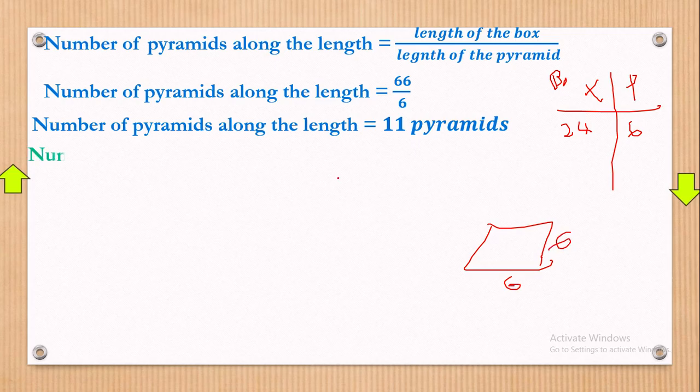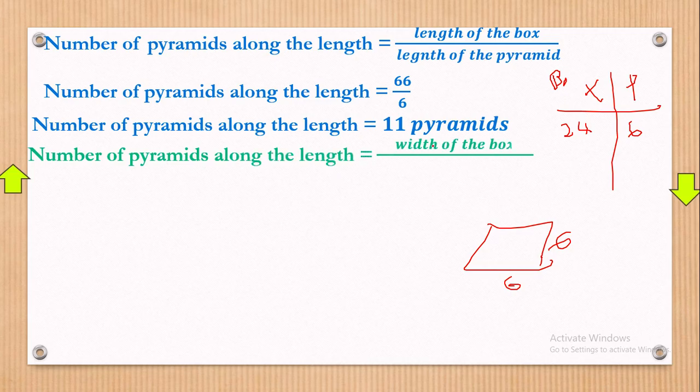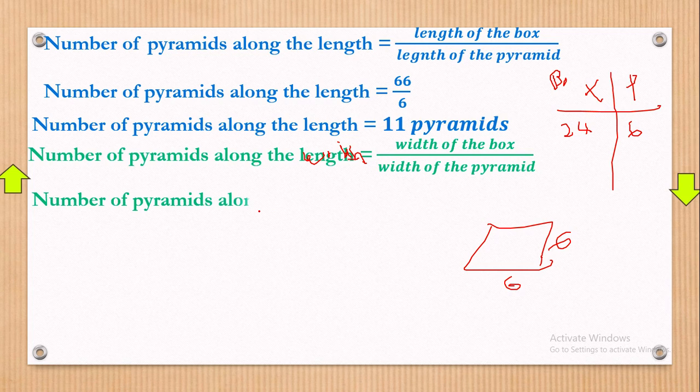Also let's compare, we divide. So the number of pyramids along the width. Sorry, there was a network error, but we have it corrected this time around. This is meant to be width, not length, which will now be 24 divided by 6.